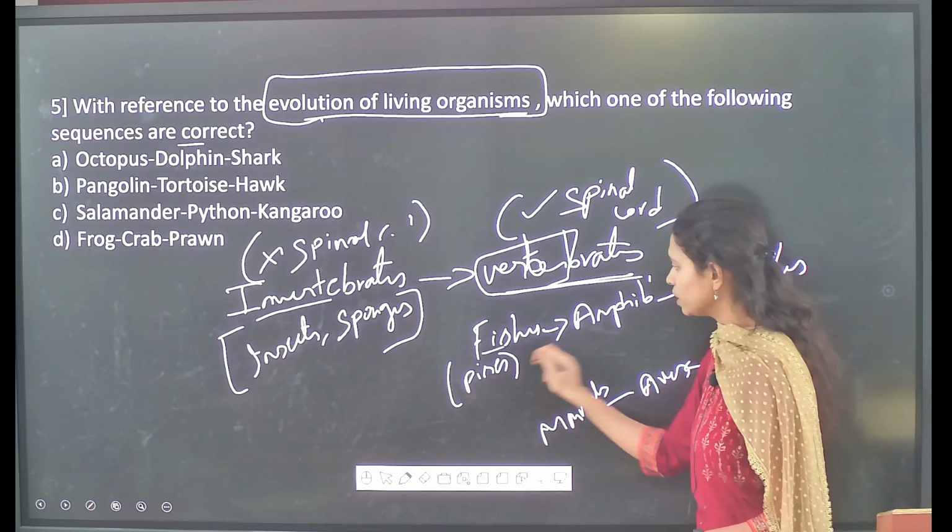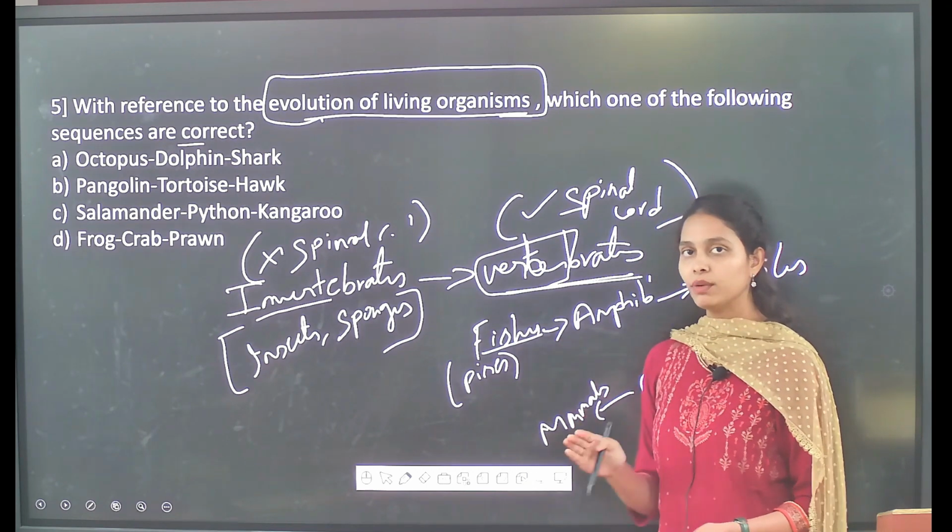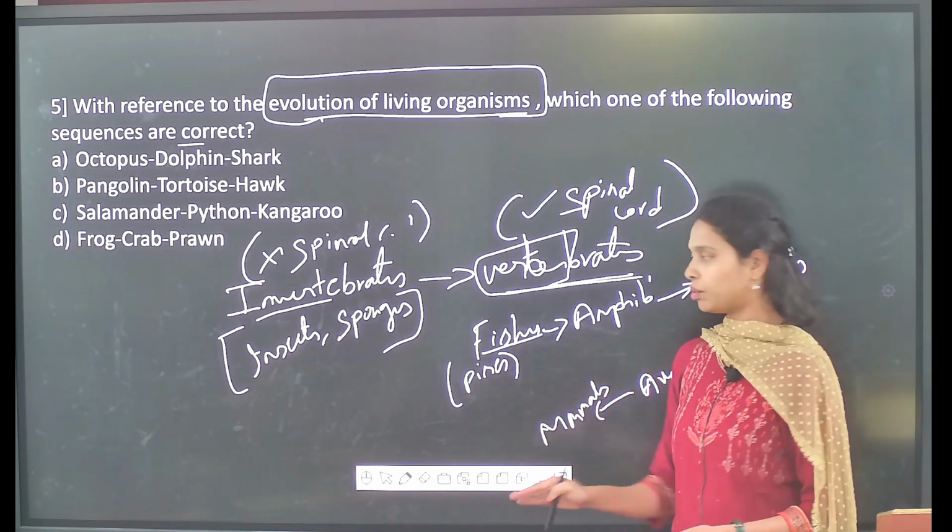Here the fishes are those organisms which can live and also reproduce only in water.